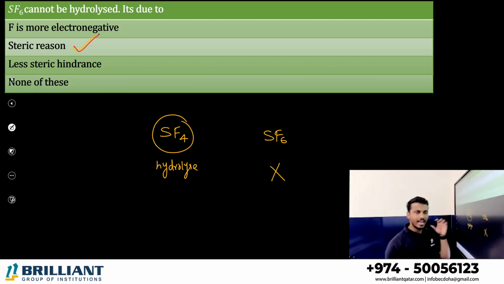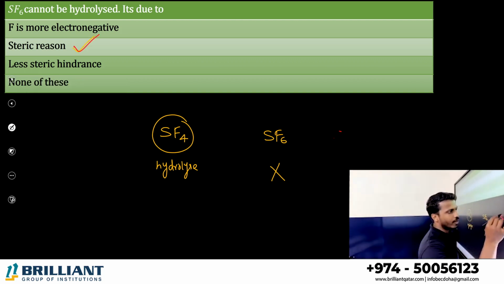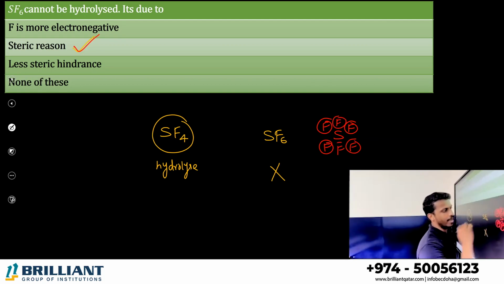Why? In SF6, sulfur is connected to 6 fluorine atoms in an octahedral manner.